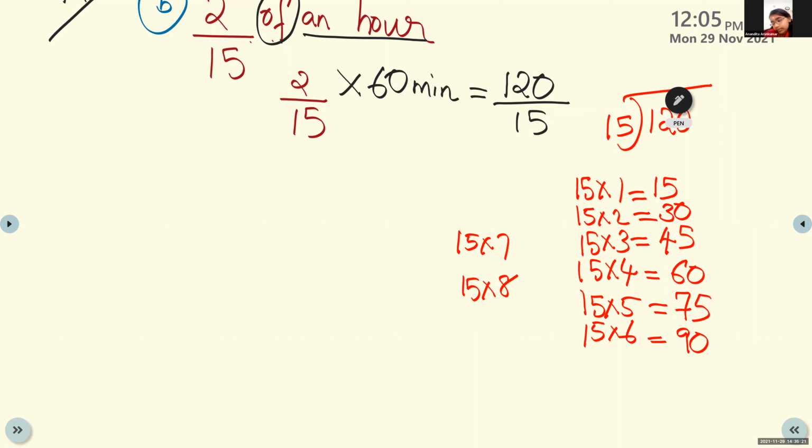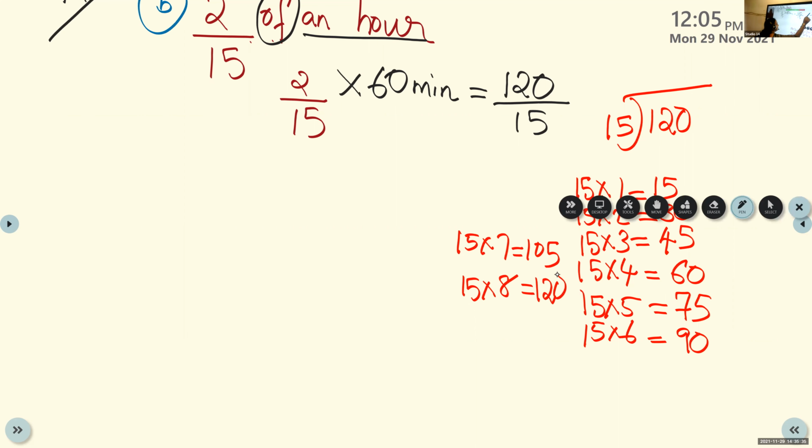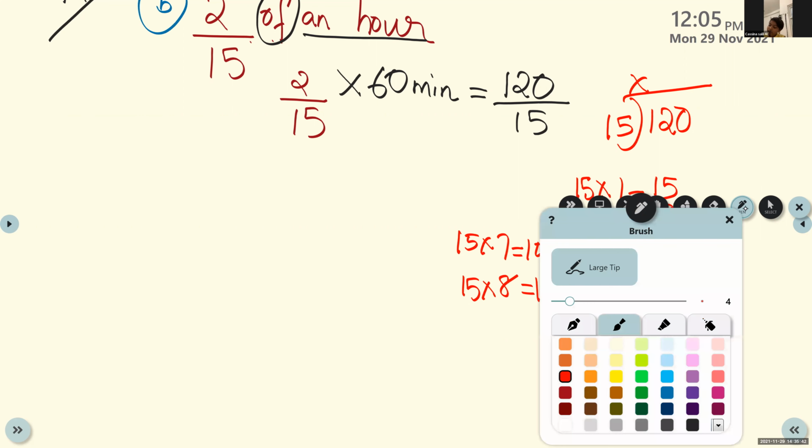Yes, correct. 15 times 7? 105. What about 15 times 8? 120. So what's the answer here? 15 times which number did you get 120? 8. Yes.